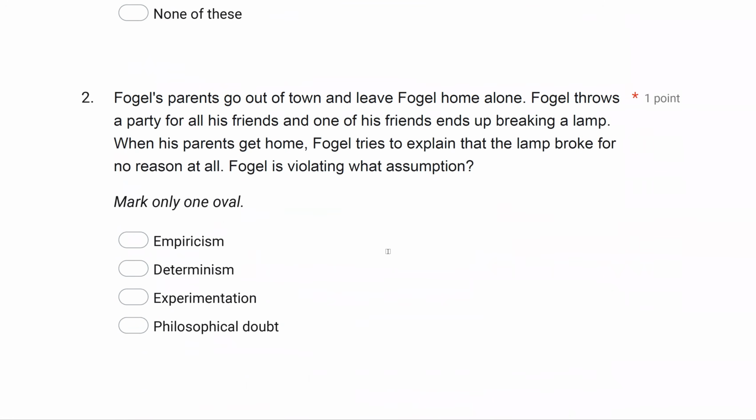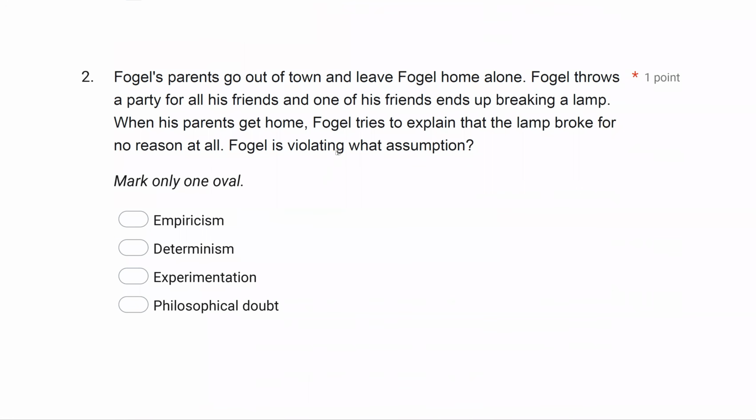Number 2. Fogel's parents go out of town and leave Fogel home alone. Fogel throws a party for all his friends and one of his friends ends up breaking a lamp. When his parents get home, Fogel tries to explain that the lamp broke for no reason at all. Fogel is violating what assumption?